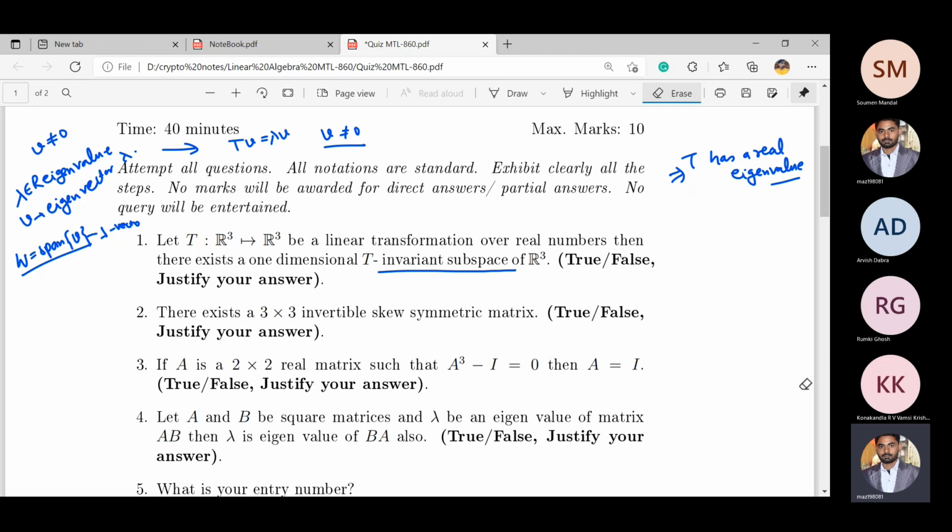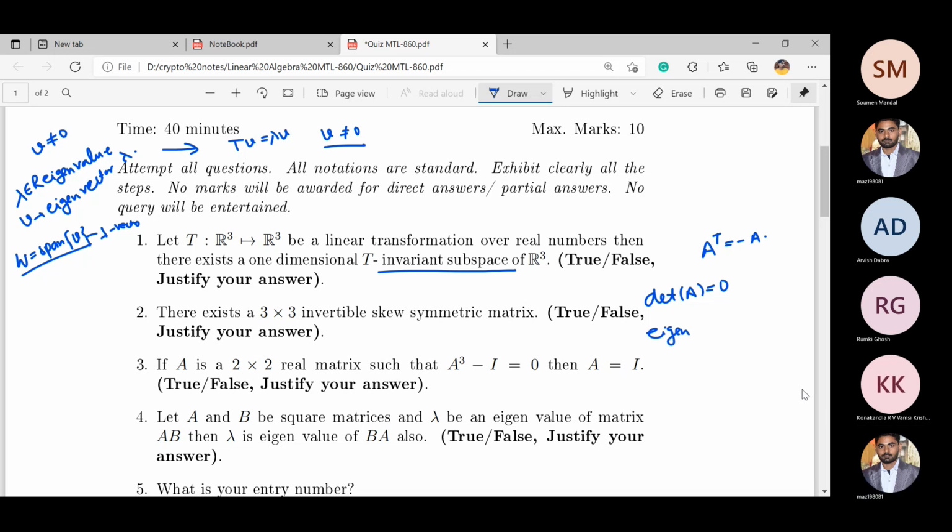If it is Hermitian, you mean skew Hermitian? Yes. Same thing. For a skew symmetric matrix, you know that determinant of A is equal to 0, since A transpose equals minus A. For skew Hermitian, you know that the eigenvalues are either imaginary or 0.